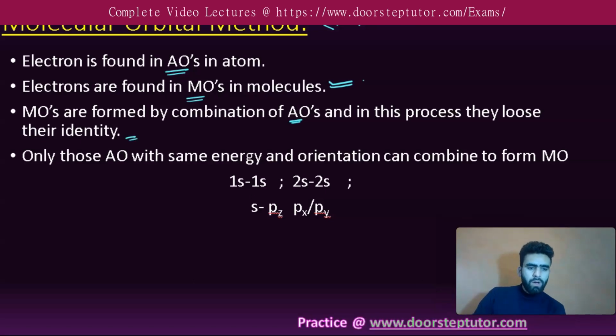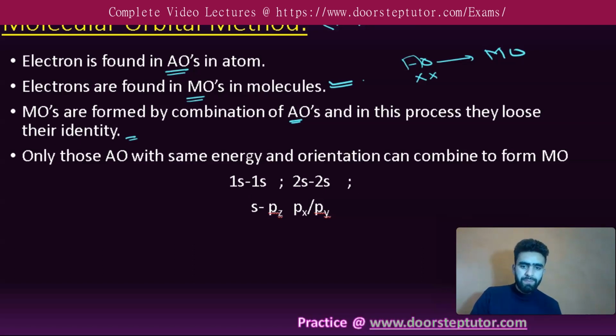Whenever atomic orbitals combine, resulting in the formation of molecular orbitals, they lose their identity. So when molecular orbitals are formed, we can't say which atomic orbitals they are formed from.